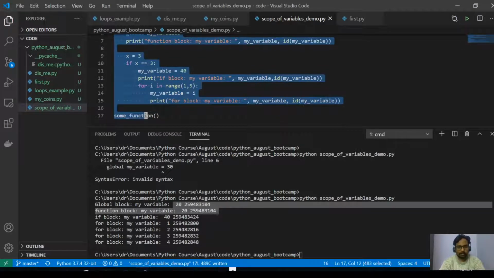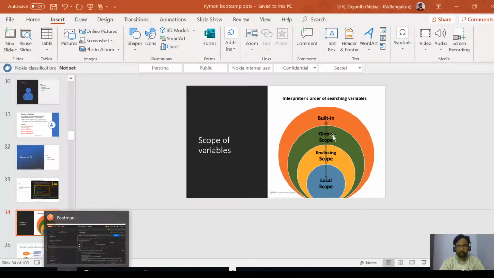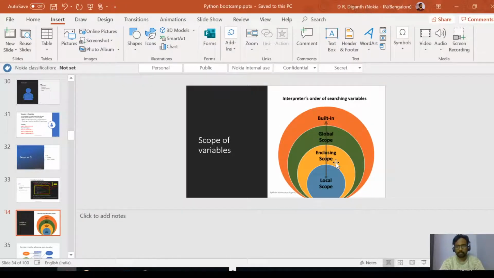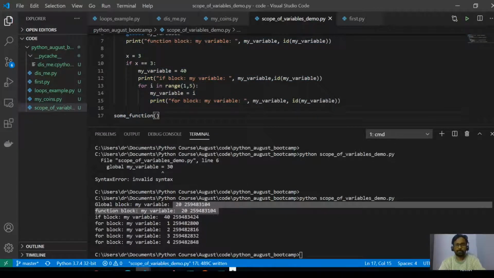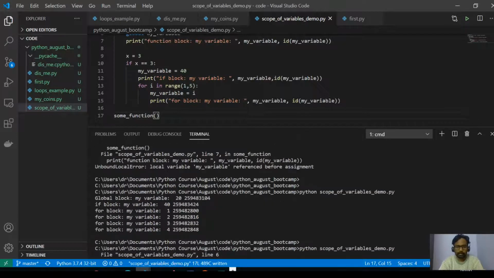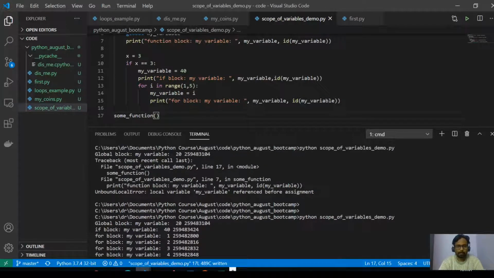So you can just imagine that example of searching in different scopes. You are finding your mobile on the table, and then in the entire room, and then in the drawing room, and then outside the home maybe. So that is how Python searches. This helps in your debugging. Sometimes you might get errors like what we got, local variable assignment.